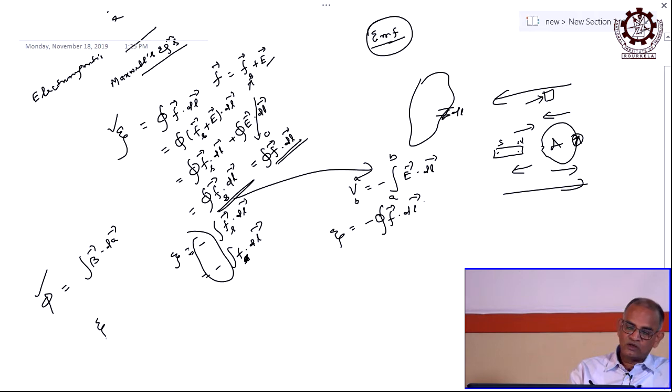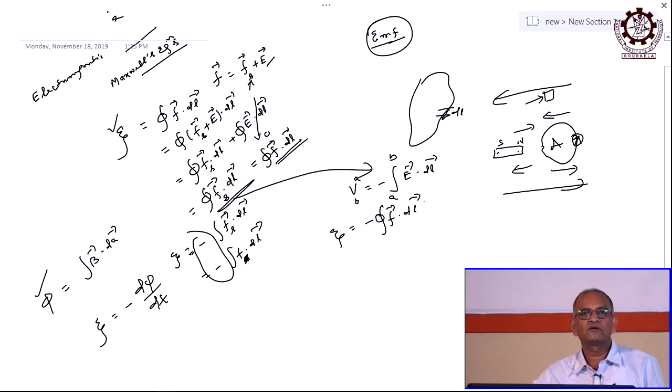So the induced EMF can be written as minus d phi by dt, which is Faraday's law of electromagnetic induction, right. This is Faraday's law of electromagnetic induction that tells whenever there is a change of magnetic flux linked with any closed loop or circuit, an induced EMF will be generated, and that is given by this relation.